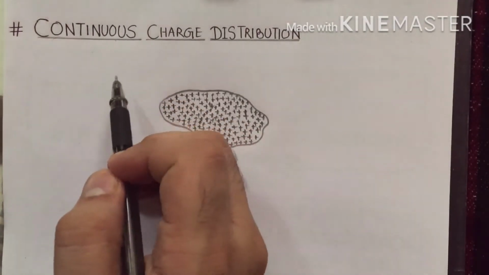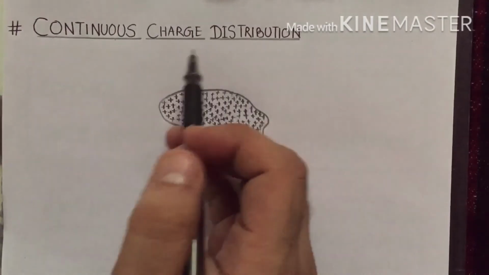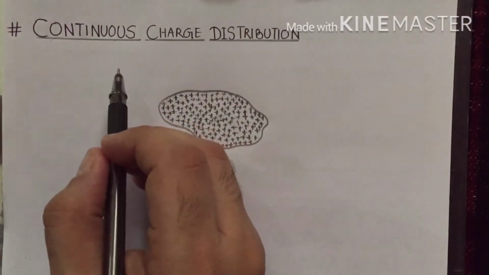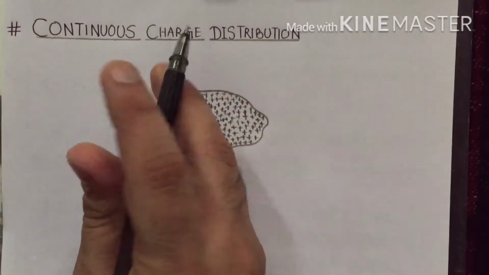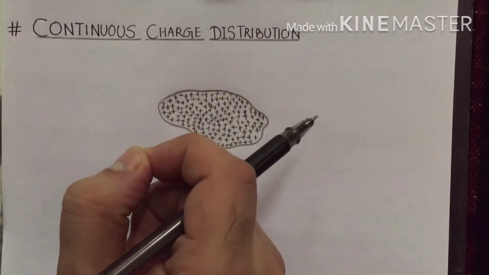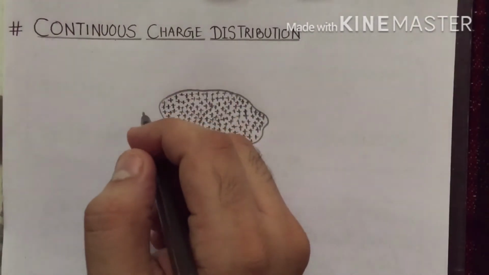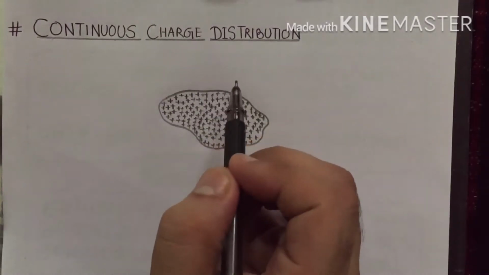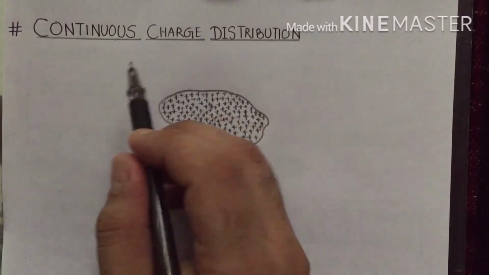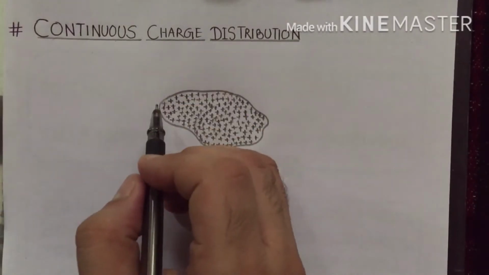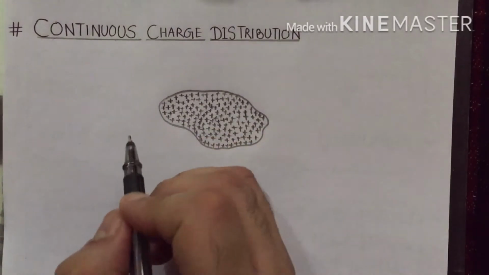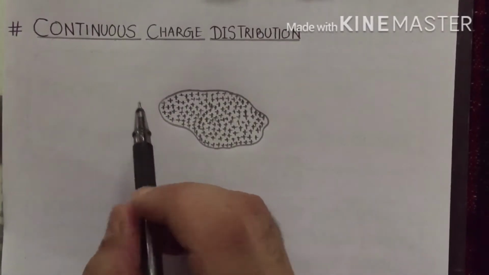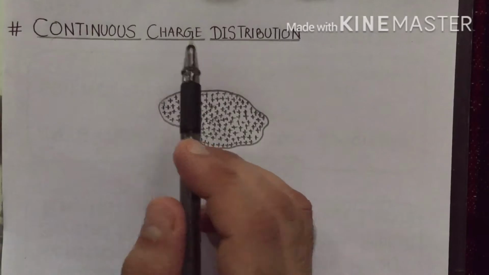Till now we have discussed discrete charge distribution, in which the separation between any two charges is finite, and the mathematics involved in calculating the electric field due to discrete charge distribution was simple and did not involve any calculus. But in general, we have a continuous charge distribution.